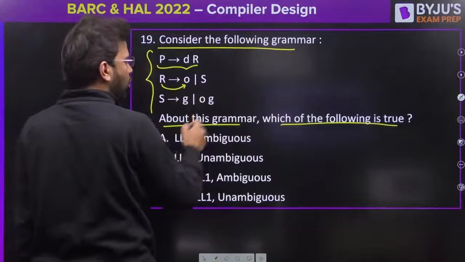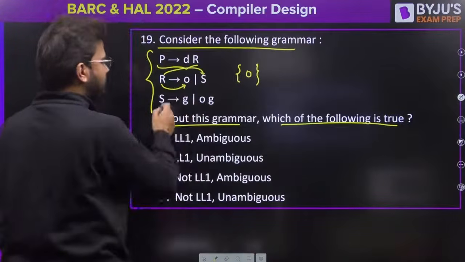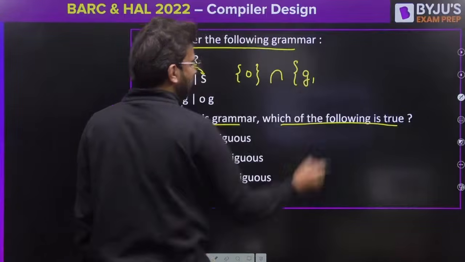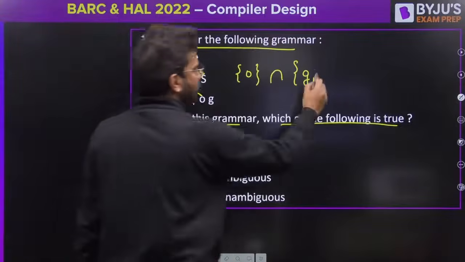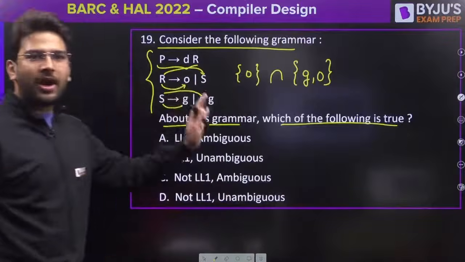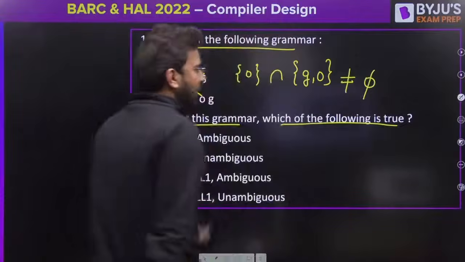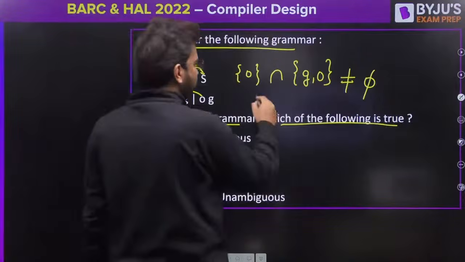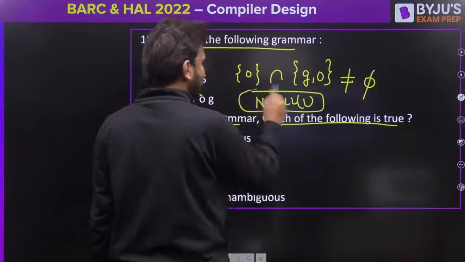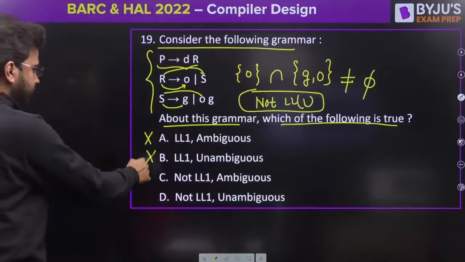So how to check? There is a shortcut. First of R, that is O. Okay, so you have O here. First of R is first of S as well. What is first of S? First of S is G. So intersection, it is G, comma. First of S is O also. So it is O. Do you have anything common here? If you take the intersection of this, do you have anything common here? Yes, O is common. That means it is not equal to 5. If it is not equal to 5, so this is not LL1. Is it clear to all of you? It is not LL1. That means option A, option B, directly you can eliminate.